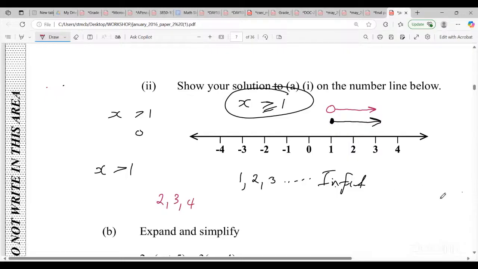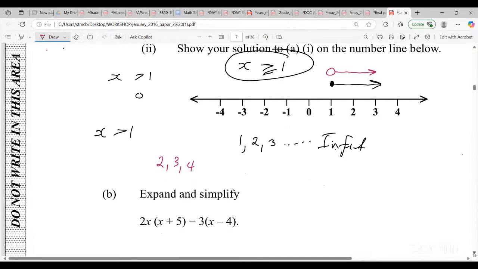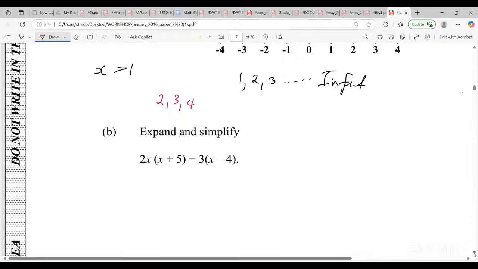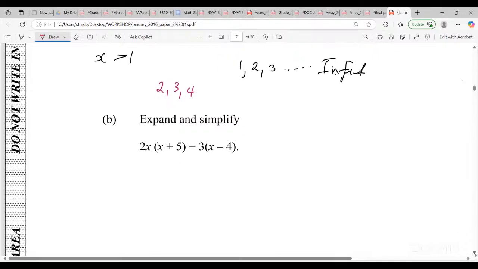All right. So I hope you guys are learning, you know. We are not just rushing through the paper. So if it comes, if it appeared on the paper, you guys are able to do it.